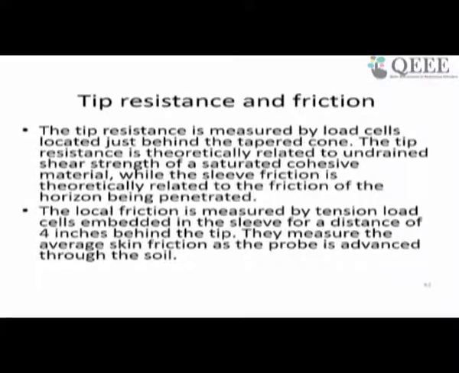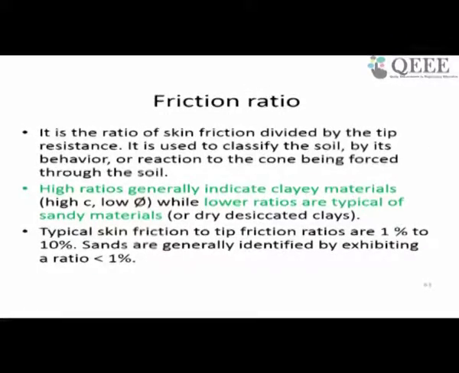So, once you get the skin friction and the tip resistance through the load cells, which will directly record these values, the ratio will tell you whether it is sand or clay. The ratio of skin friction divided by the tip resistance is basically the parameter which is governing. It is used to classify the soil.